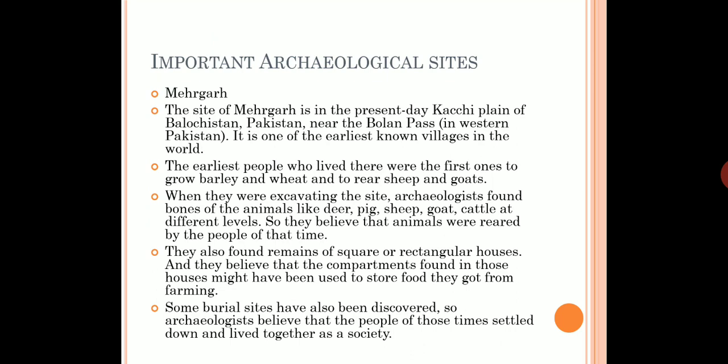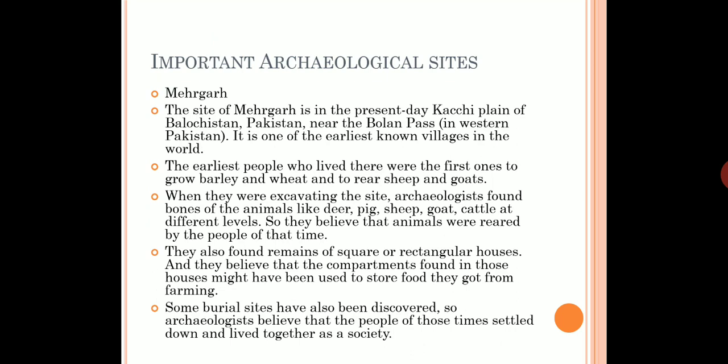They also found remains of square and rectangular houses, and they believed that the compartments found in those houses might have been used to store food that they grew from farming. Some burial sites have also been discovered, so archaeologists believe that the people of those times settled down and lived together as a society. Let's talk about Mehrgarh, which is one of the important archaeological sites.